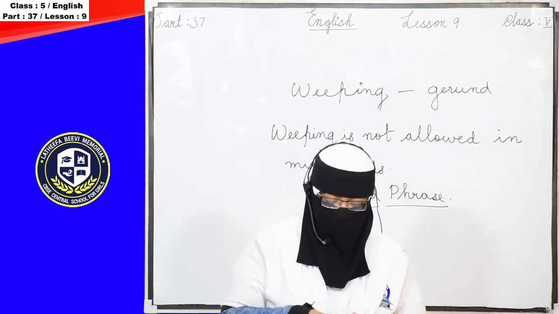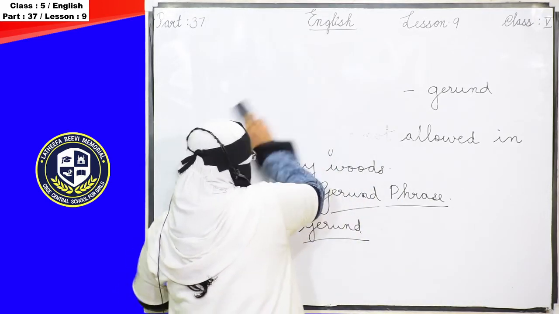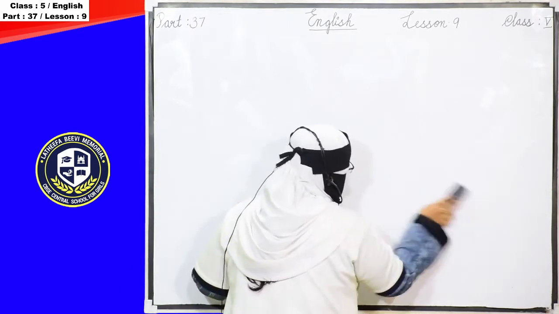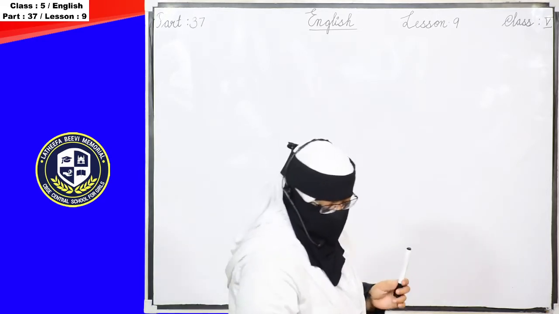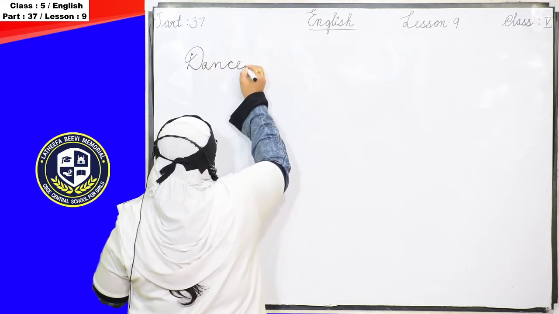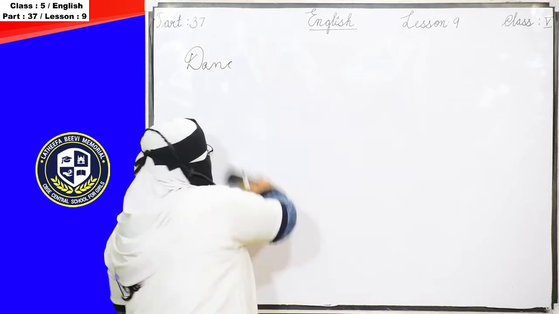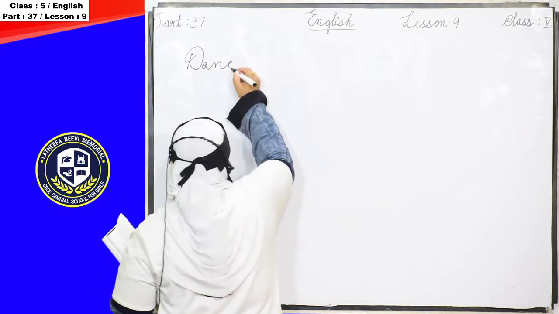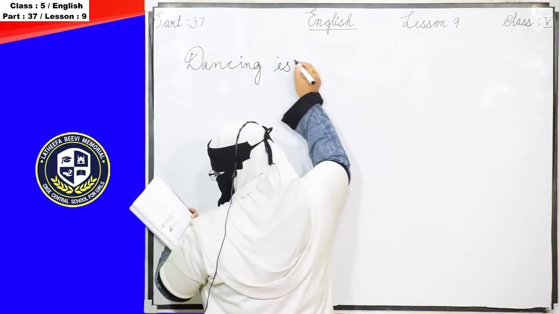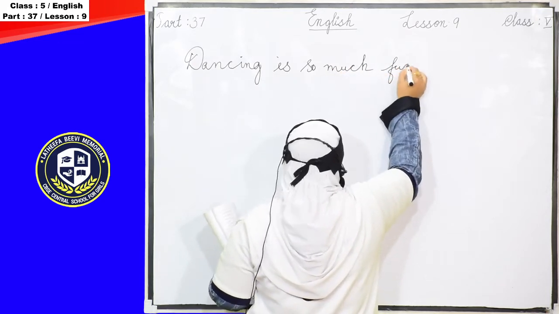Here are some more examples of gerunds or gerund phrases. Okay, now we are going to read some examples of gerund or gerund phrase. First one, dancing. We know dance is a verb, and here the verb ends with ing and is used as a noun. So that becomes a gerund. Dancing is so much fun.